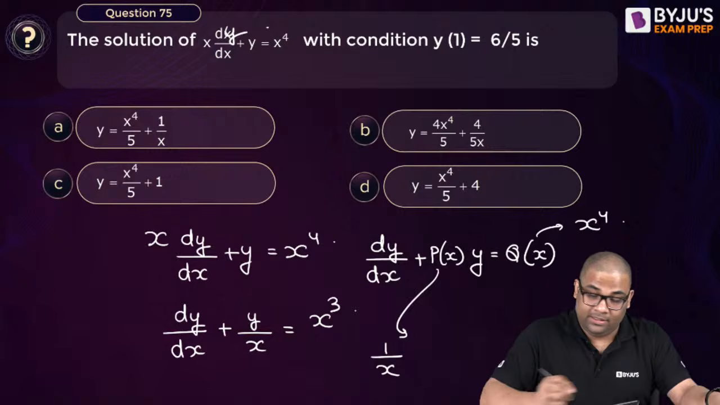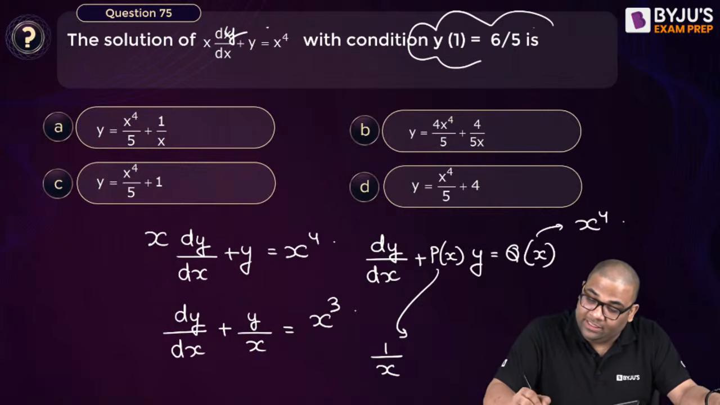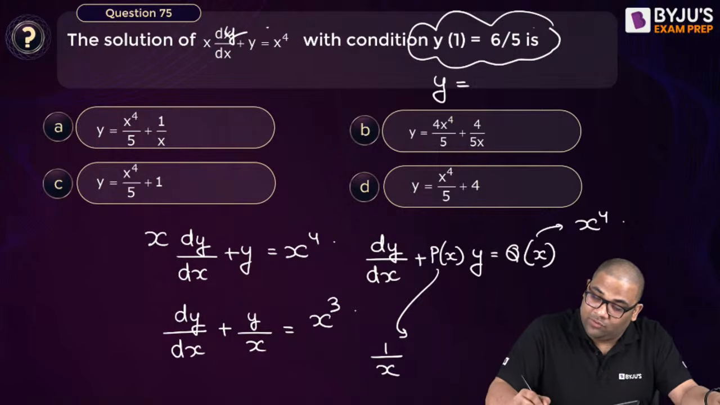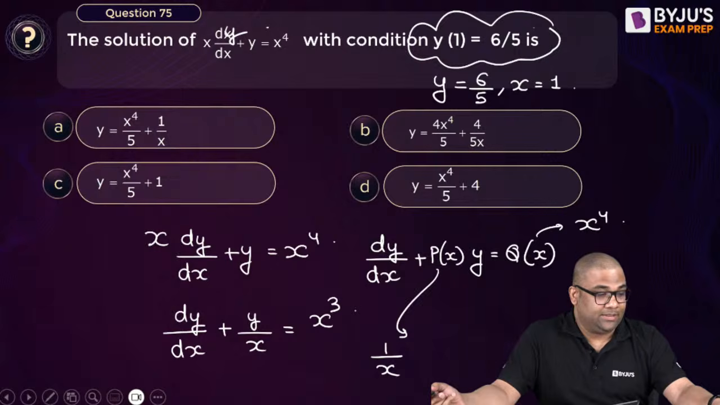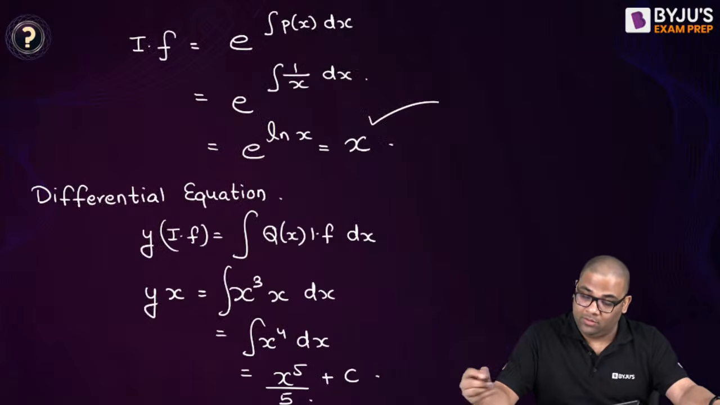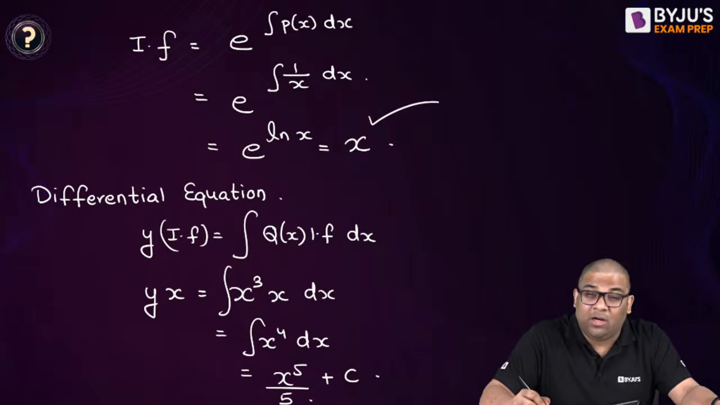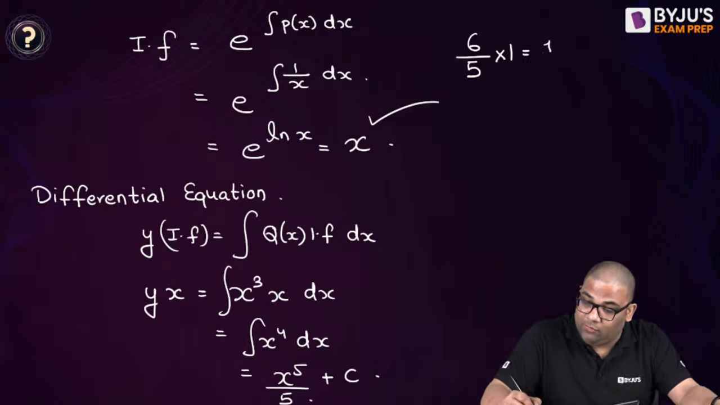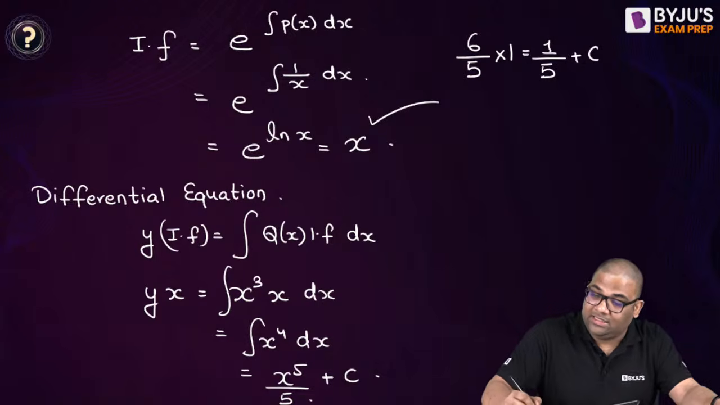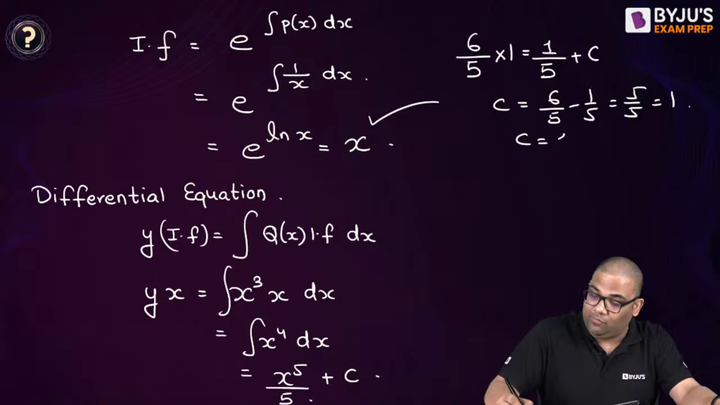Now there is one end condition given: y is equal to 6 by 5 when x is equal to 1. So I'll put x is equal to 1 and y is equal to 6 by 5. So 6 by 5 into 1 is equal to 1 by 5 plus c. How do I get c? 6 by 5 minus 1 by 5 is 5 by 5, which is equal to 1. So c is equal to 1.